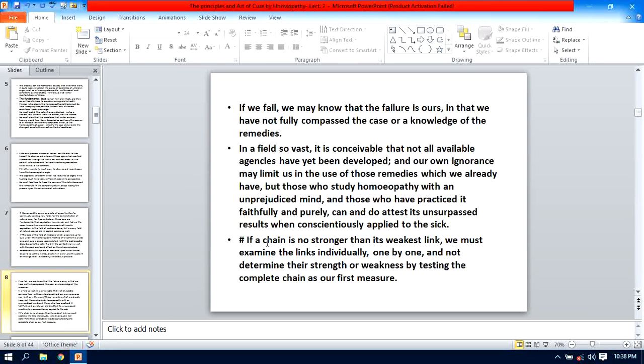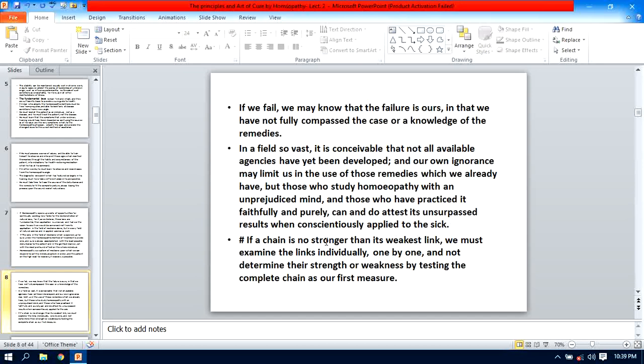Let us take the next. If a chain is no stronger than its weakest link, we must examine the link individually. Yes, why there is failure? You have to try to understand where is your weakest link, whether your analysis is not proper, whether you are not able to individualize your patient, or whether your knowledge of materia medica is not enough. Then that means to find out which is your weakest link, and because of this weakest link, there is no profound result of the homeopathic medicine.